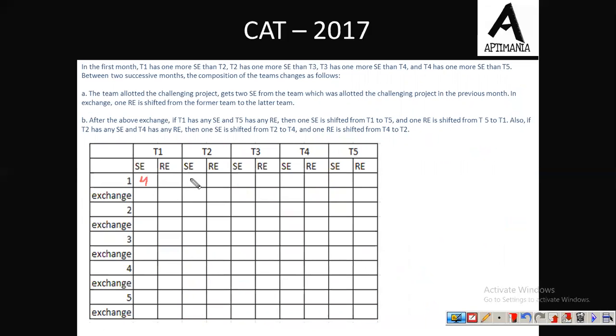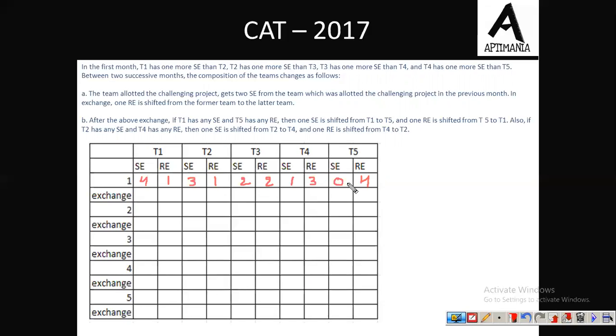This number is 4, then 3, 2, 1 and 0. Now T1 must be having 5 employees in first month because they are working on challenging project. So 1 must be RE and rest all the team must be having 4 employees in total. So here team 2 has 3 SE, so 1 must be RE. Here 2 must be RE. यहाँ पे 3 RE होनी चाहिए and here it must be 4. Fine. Now see, this is the team for first month.